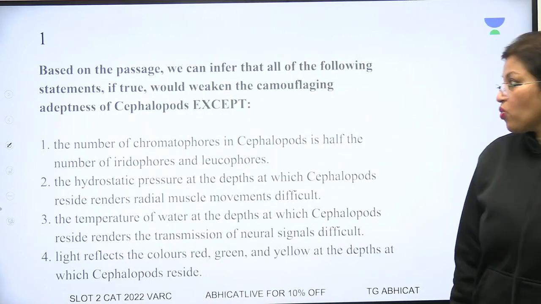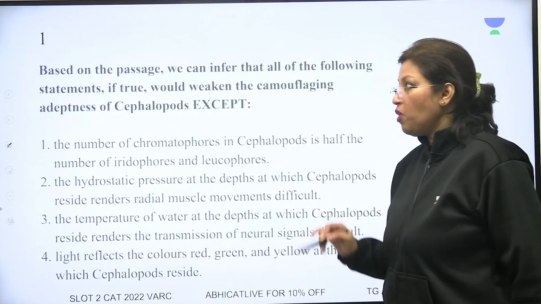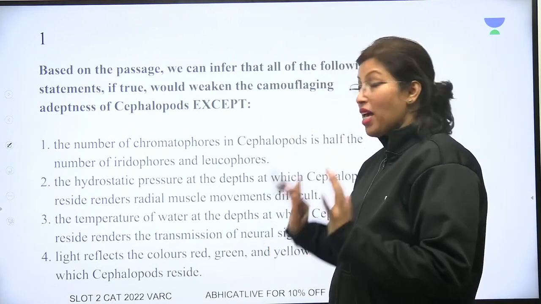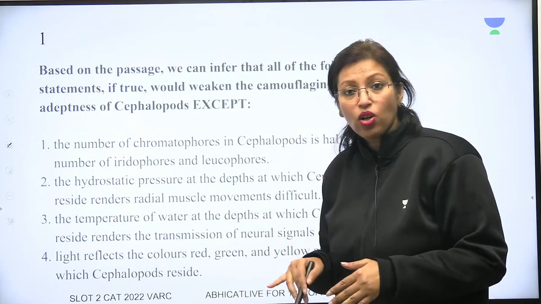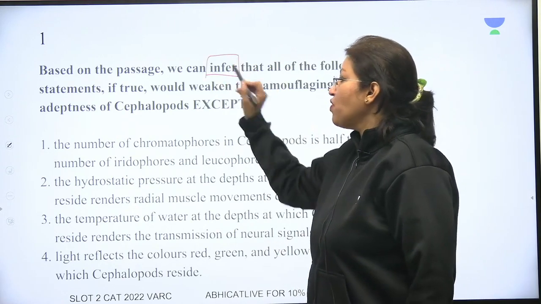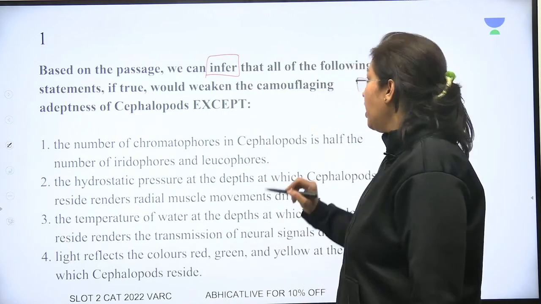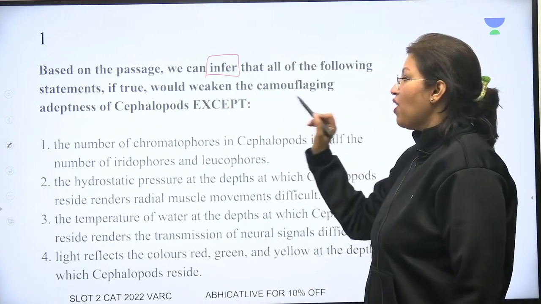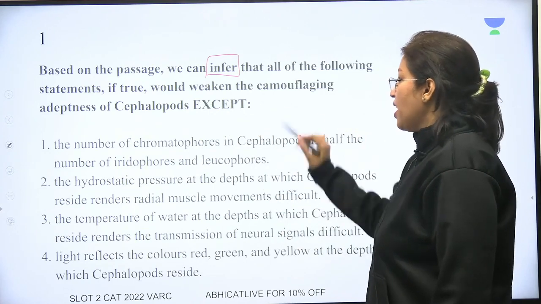So here's your first question. Let's take a look. Based on the passage. Now here in CAT you have to understand it's the question that is tricky. This passage was fairly easy and so were the questions. So let's read. Based on the passage we can infer. So that's my first signal that inference का question है. That all of the following statements, if true, would weaken the camouflaging adeptness of cephalopods except.